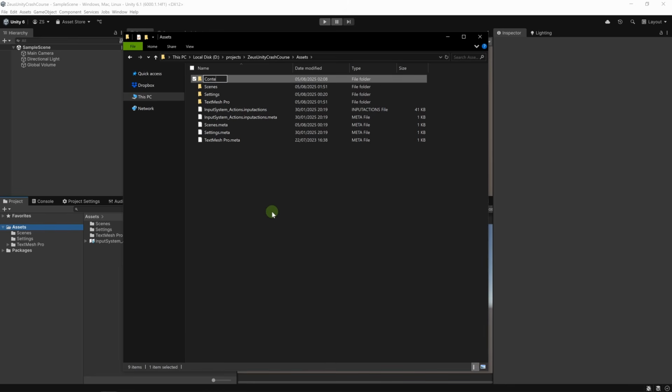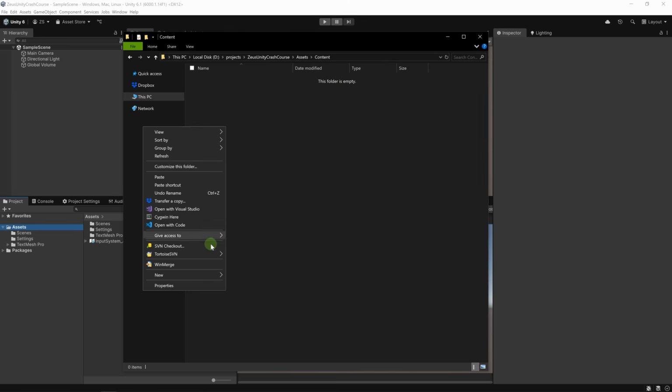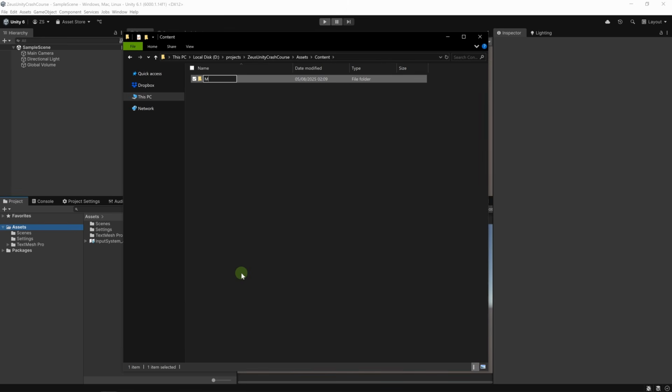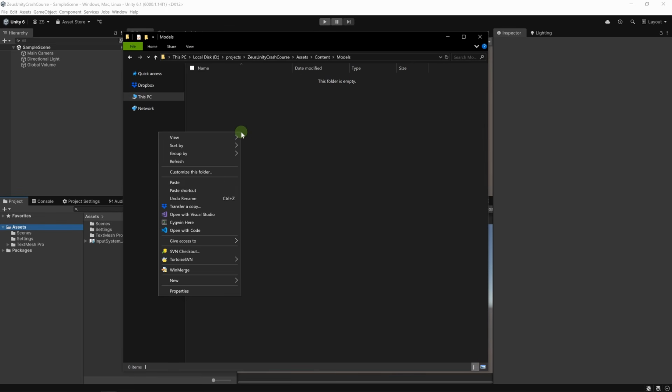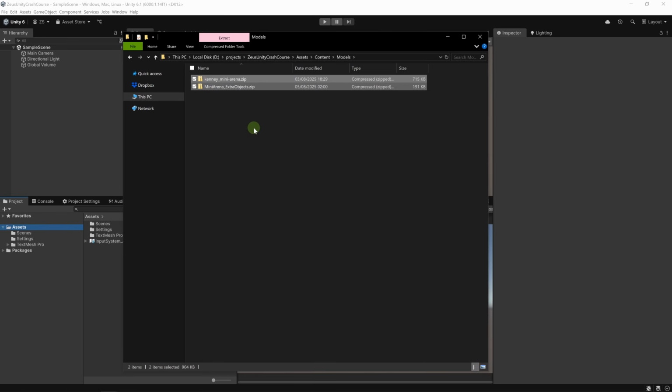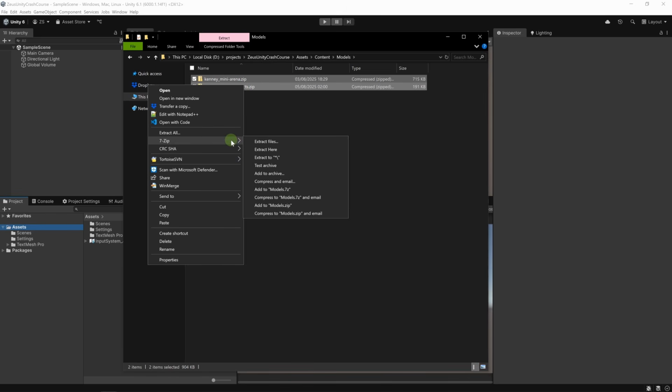Let's call it content. And let's open it, and let's create a new subfolder here as well. Let's call it models, and let's click here. And here I'm going to right click and paste my two zip files, and I'm going to unzip them. I'm going to right click here. I have 7-zip, but you can unzip them using the Windows File Explorer. It has a zip utility, or you can use WinRAR or any unzipping program you want.